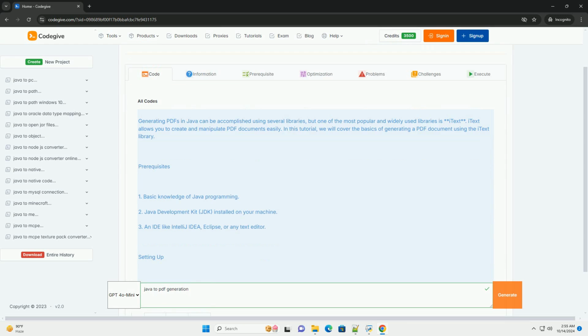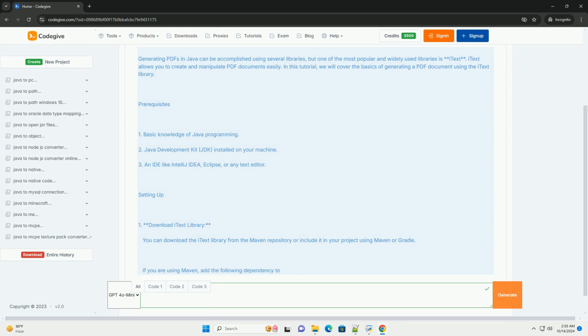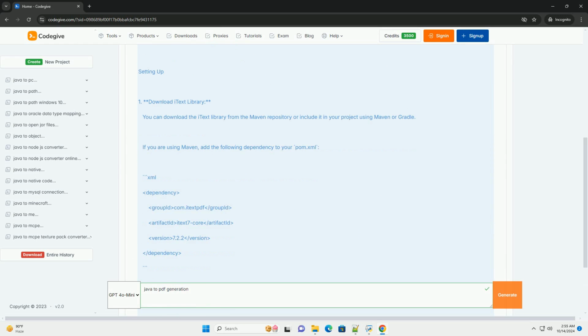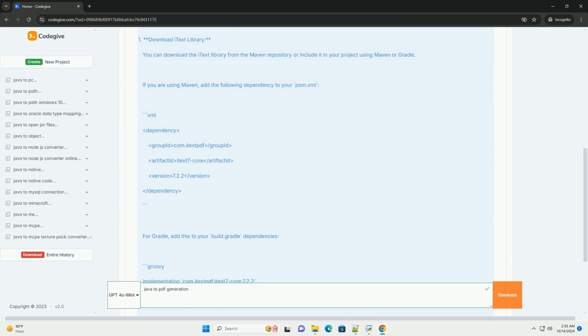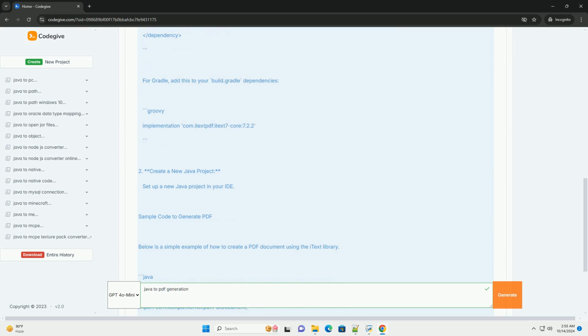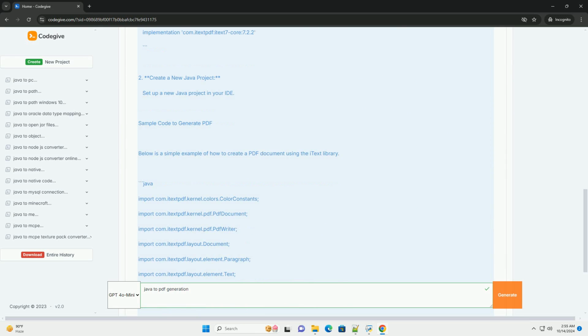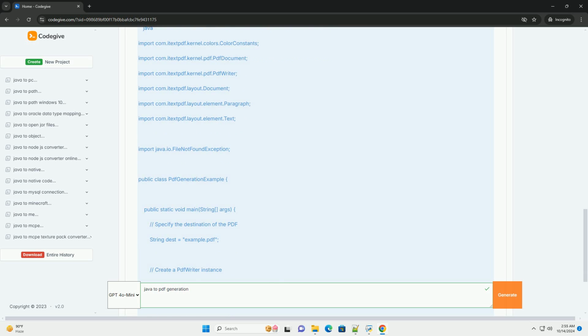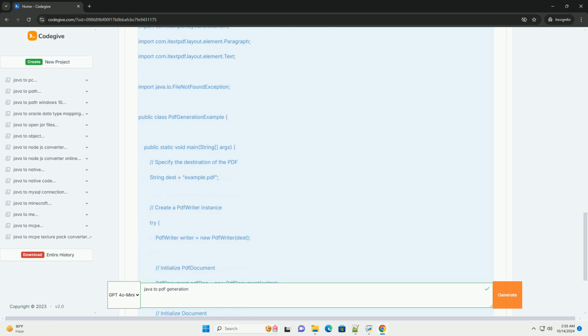Generating PDFs in Java can be accomplished using several libraries, but one of the most popular and widely used libraries is iText. iText allows you to create and manipulate PDF documents easily. In this tutorial, we will cover the basics of generating a PDF document using the iText library.